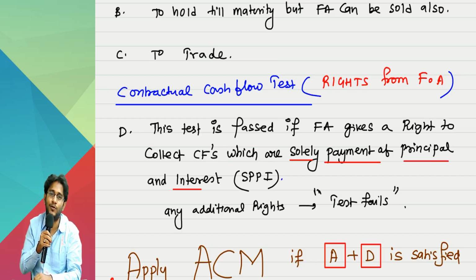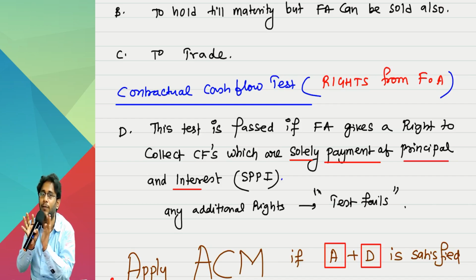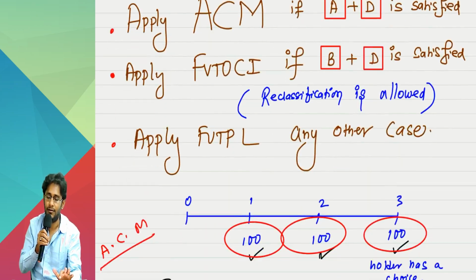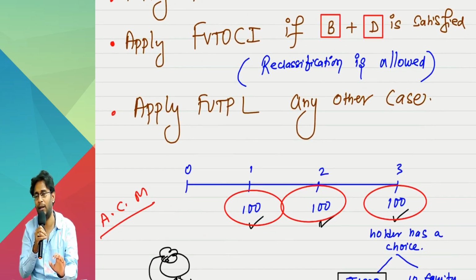He is putting God promise, no sir. He will take only cash. Why are you not applying ACM? Why are you forcing him into FVTPL? There is a logic. The logic is very deep, but you will understand.